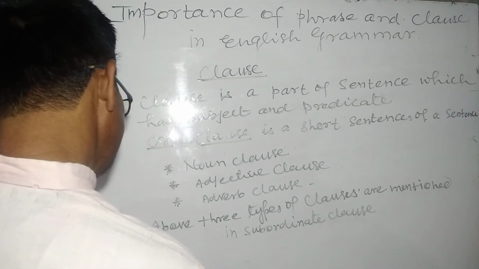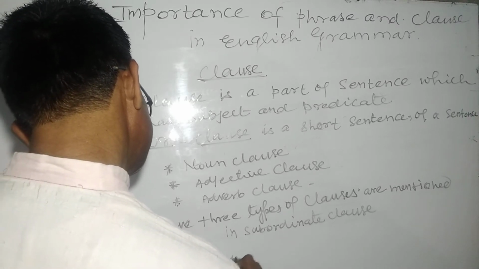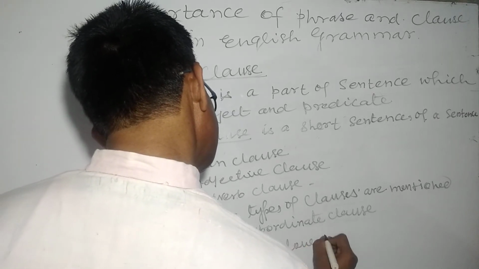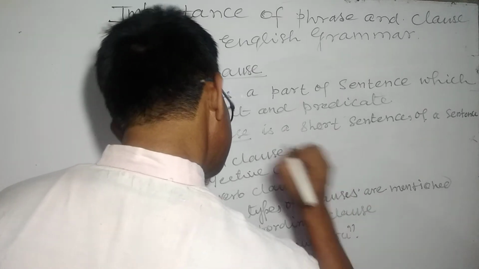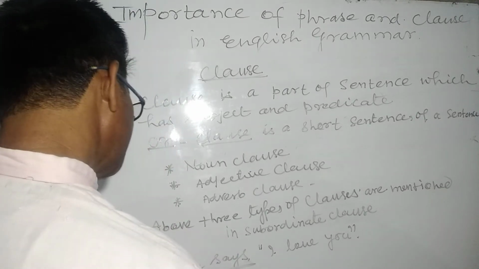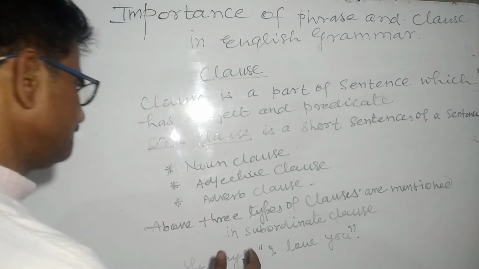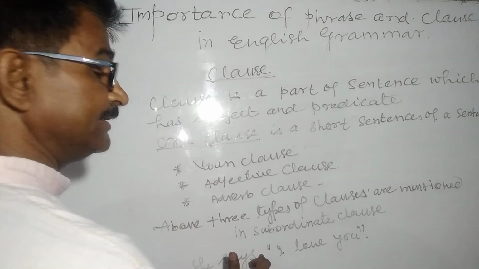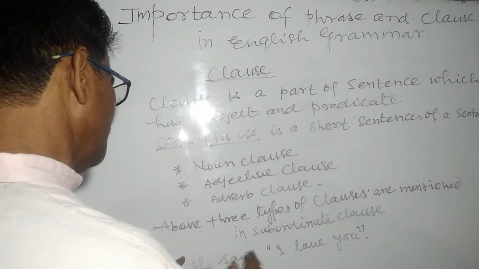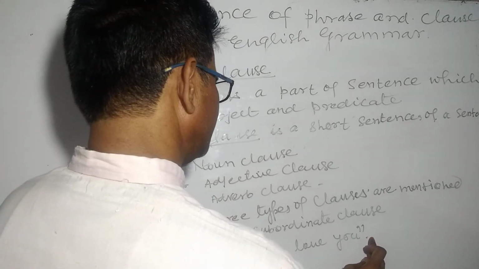Suppose now, if you take the example of a narration, she says, "I love you." Here, this part of the clause is the principal clause, main clause, or independent clause. In direct speech, this one is known as the reporting verb, and that one is known as reported speech.